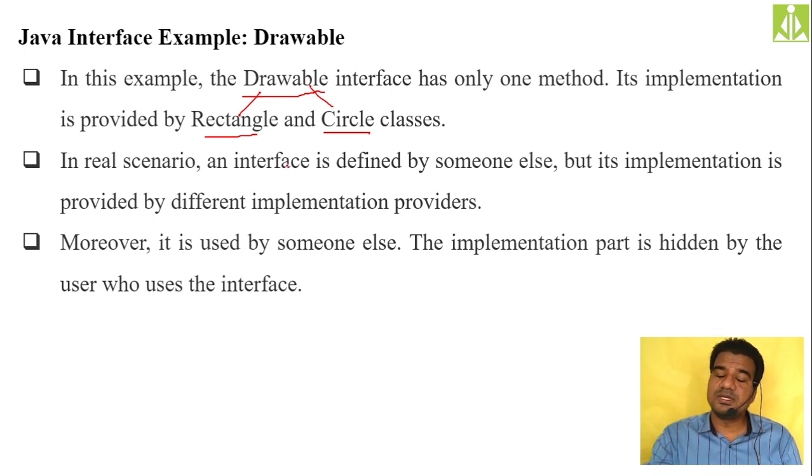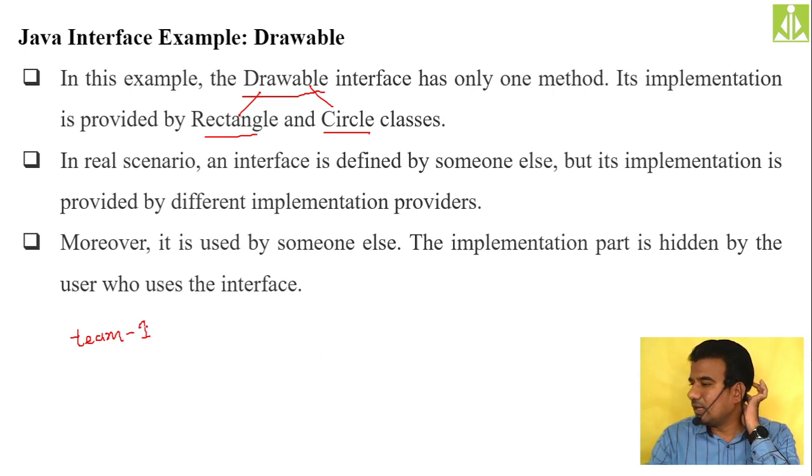So in real-time scenarios, there is an involvement of three different parties. Team 1, generally the A caller, we can consider them like in an MNC. If you take the example, team 1 are the project in-charges, project coordinators, team leaders, and project managers. All those people come under team 1.